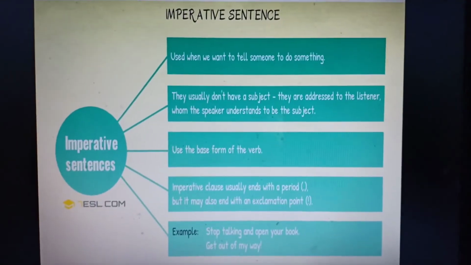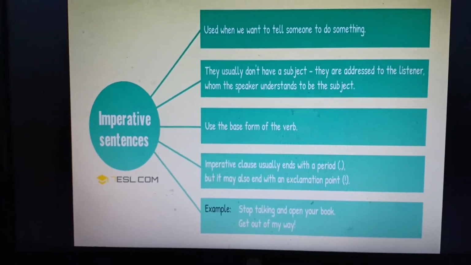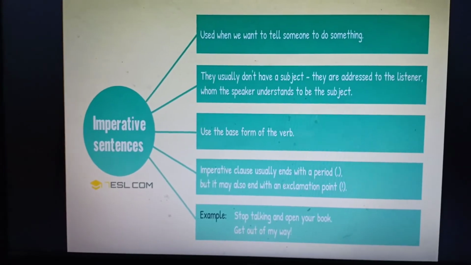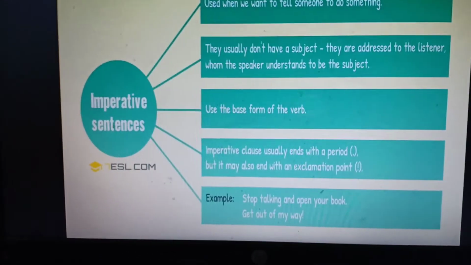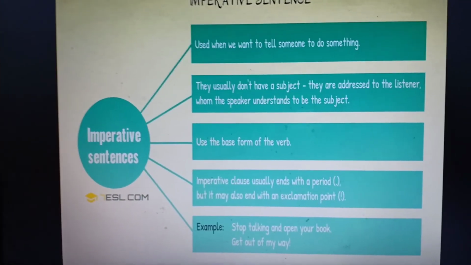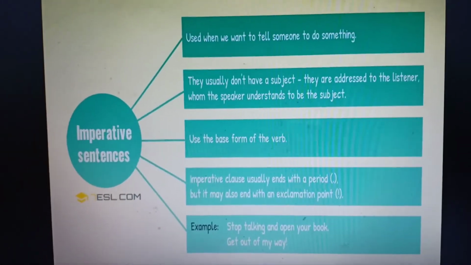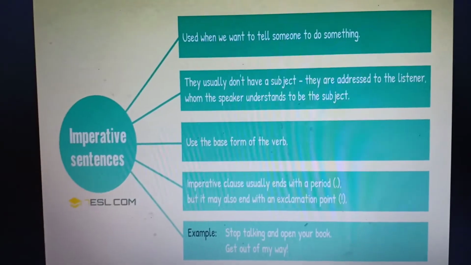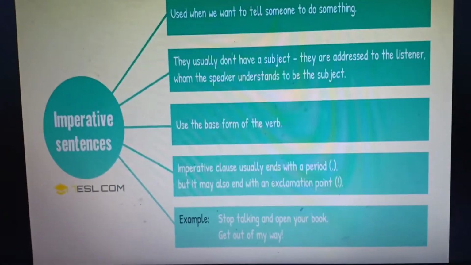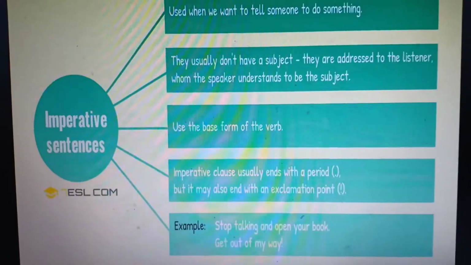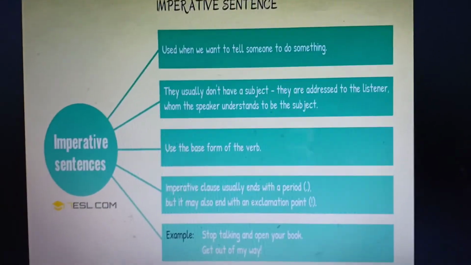Now, the last is imperative sentence. It is used when we tell someone to do something. That means we are commanding or ordering someone to do something. They usually don't have a subject. They are addressed to the listener, whom the speaker understands to be the subject. Sometimes the subject is not mentioned. It is directly said by a person to the listener, like "come in," "go out." So here the subject is not there, but still it is an imperative sentence because it is a command.